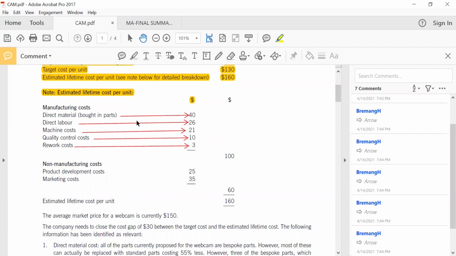But do not forget that these are non-manufacturing costs. These are costs which do not come with manufacturing or production. But on the other hand, if you look at the overall cost of the lifetime of the product, we need to factor those in. So I'm going to do a recalculation. I just need to copy this.